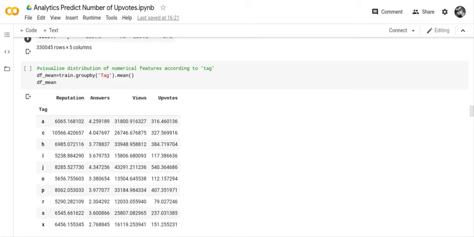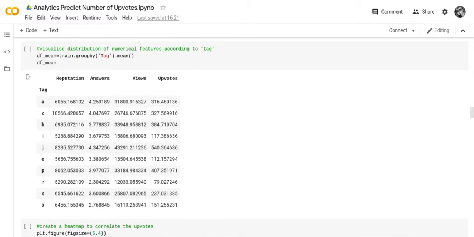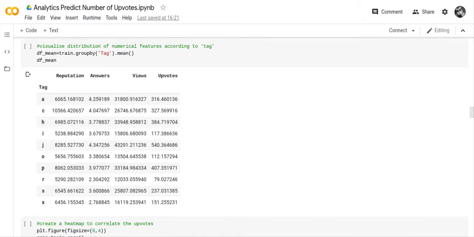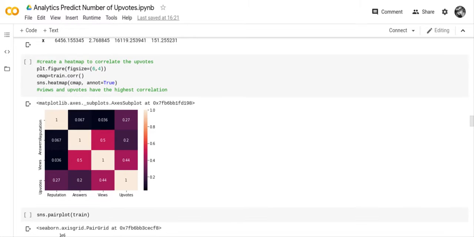So we did a group by, so you can find out what all the tags are. And we did a heat map, and you found out that the views and the upvotes have the highest correlation.